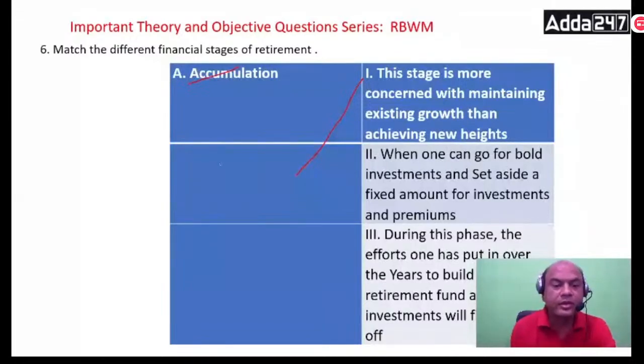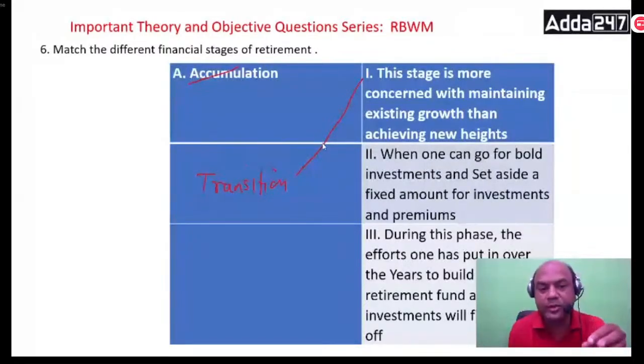So this is known as transition. This is a transition phase. The actual word is transition. Transition means I'm shifting from my risk taking ability to my next level. Here I don't take bold decisions.